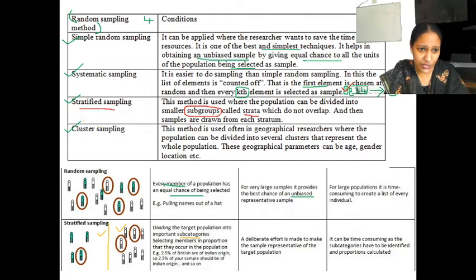And the next point that you are going to learn is cluster sampling. Cluster sampling is almost similar, but here you are going to make it into several clusters. An example is age group, gender. In a population, you are going to make it into different clusters. If this is a population, you have here age group, here gender, and here location, the geographical location you are going to look through.